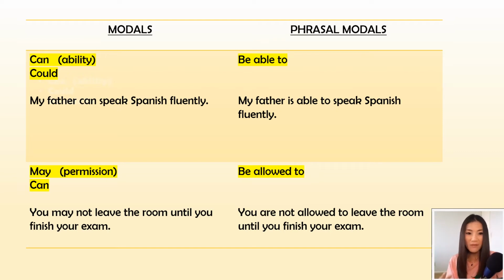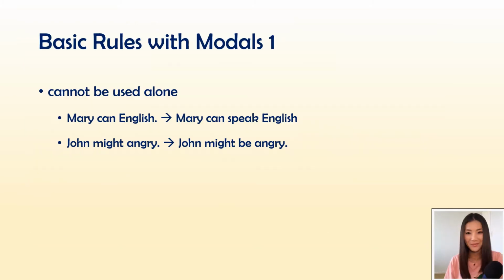For example, my father can speak Spanish fluently, or my father is able to speak Spanish fluently. On the last row, it says may and can be used for permission. And on the right side, it says we can also use the phrasal modal be allowed to express the same thing.